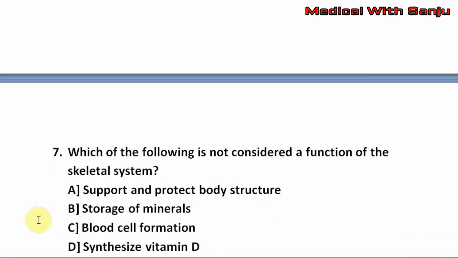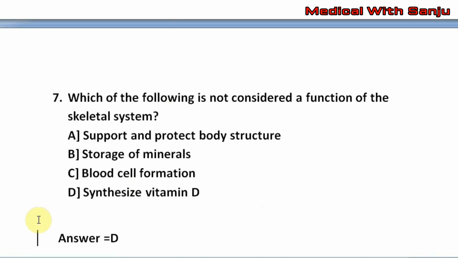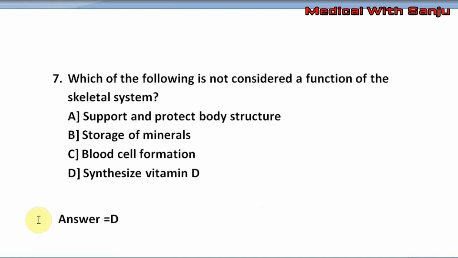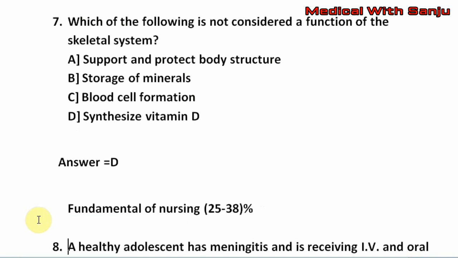Question number 7. Which of the following is not considered a function of the skeletal system? Option A, support and protect body structure. Option B, storage of minerals. Option C, blood cell formation. Option D, synthesize vitamin D. The right answer is option D, that is synthesize vitamin D.